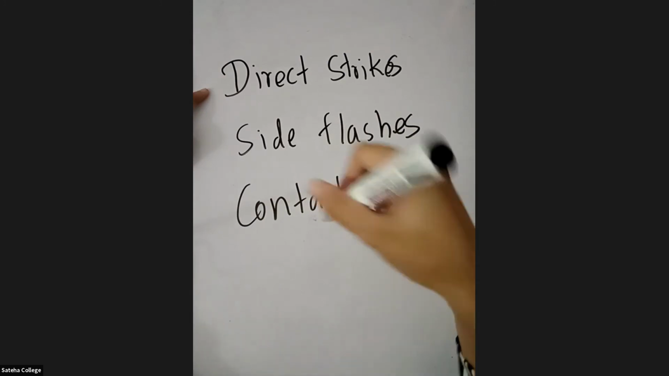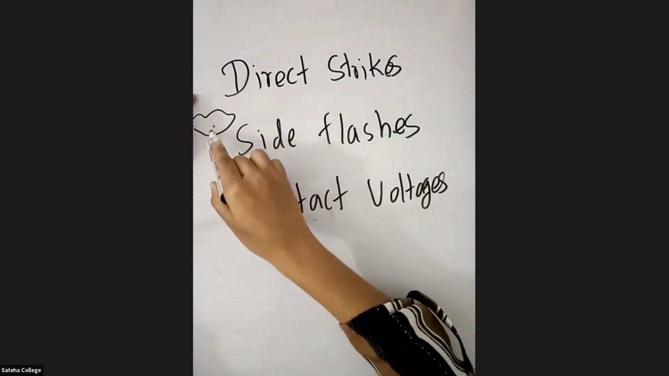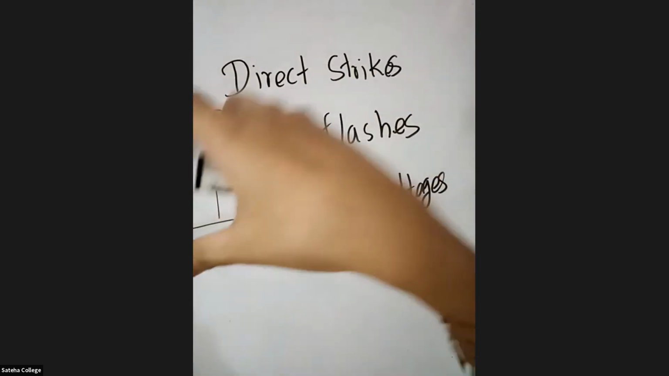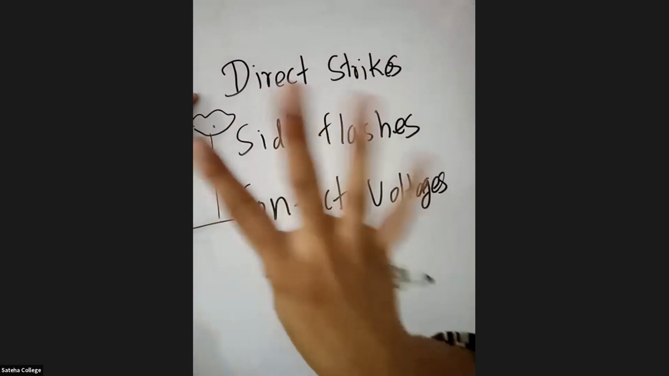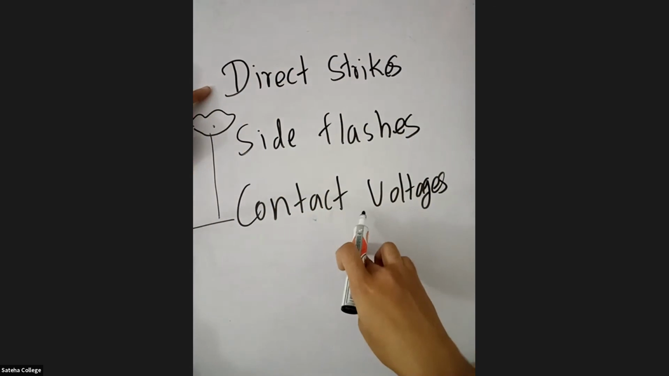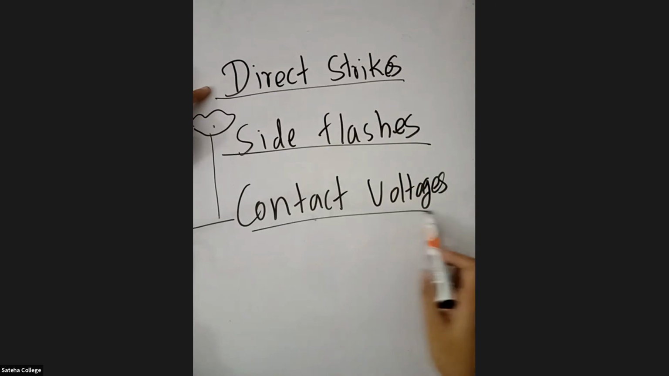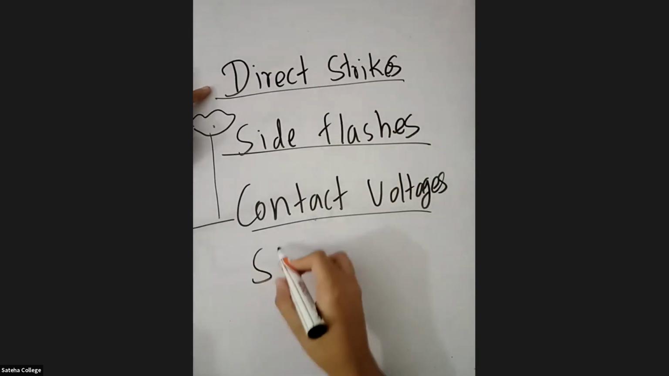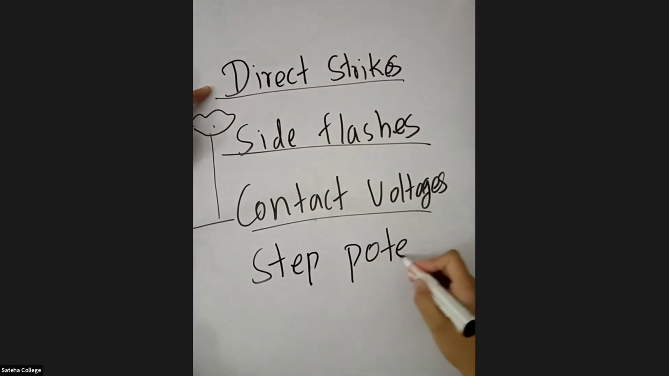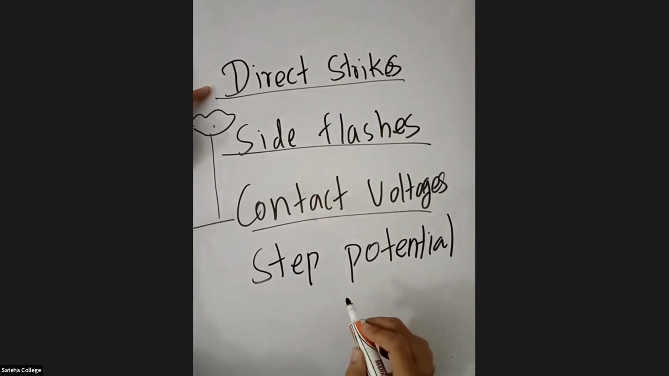Earth means, when from the cloud the lightning comes and strikes the ground, it will go in. It is going to be earthed. So there are 4 ways how lightning can be earthed. When you study these 4 ways, you will understand the meaning of earth. So direct strikes, side flashes, contact voltages, and the last one is step potential. These are the 4 ways how lightning gets earthed, right?